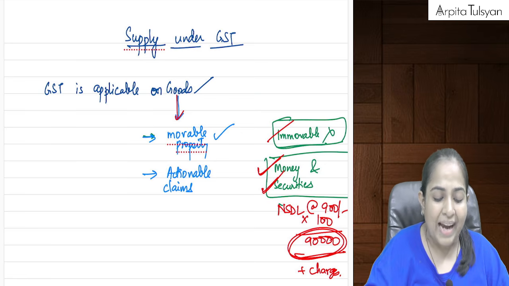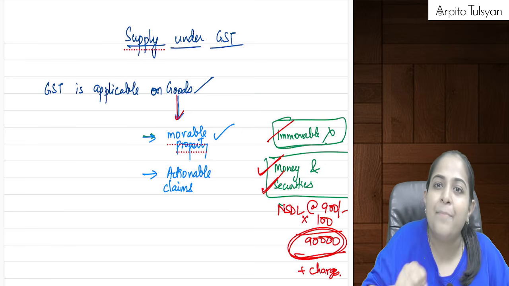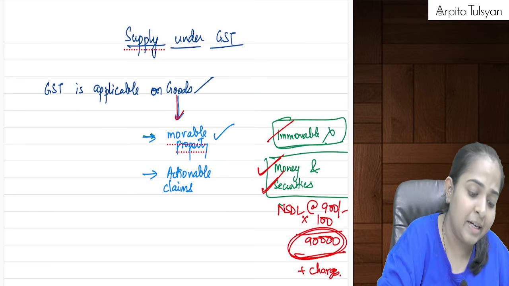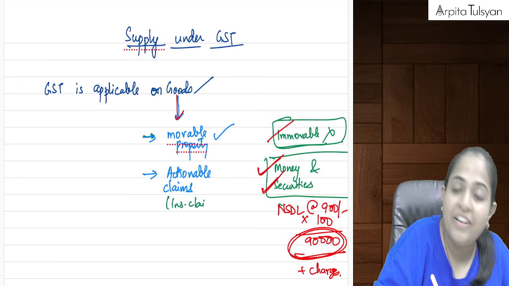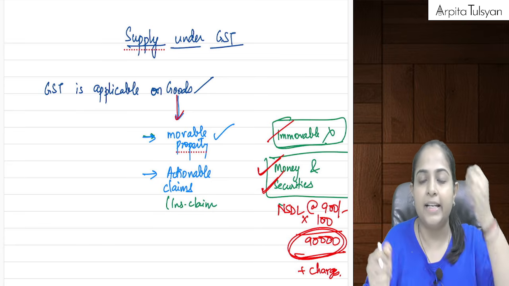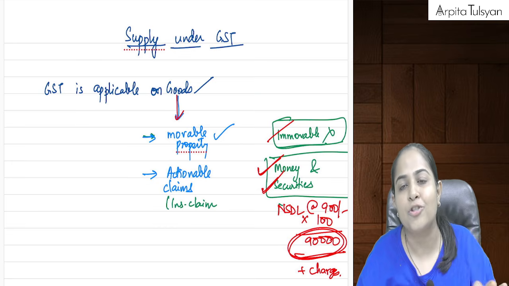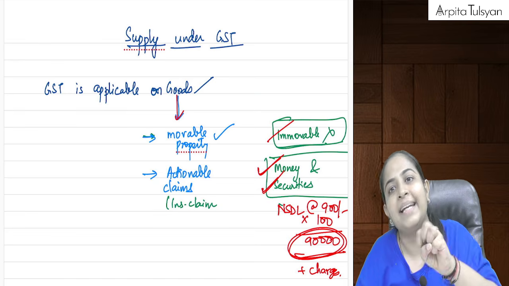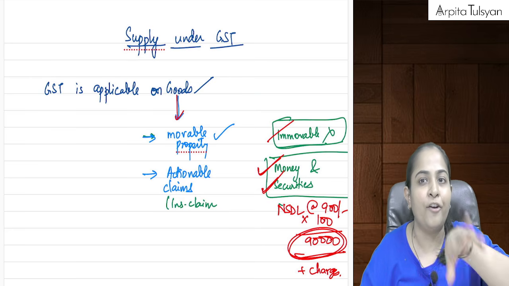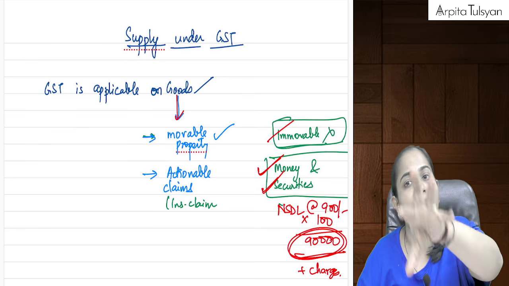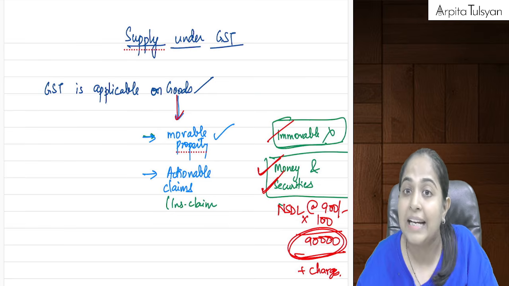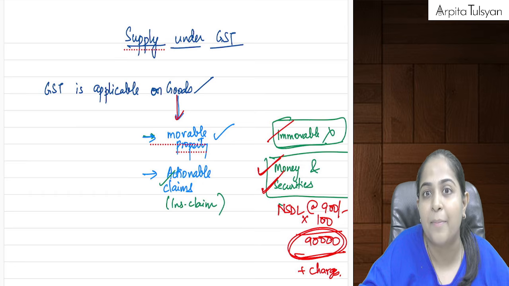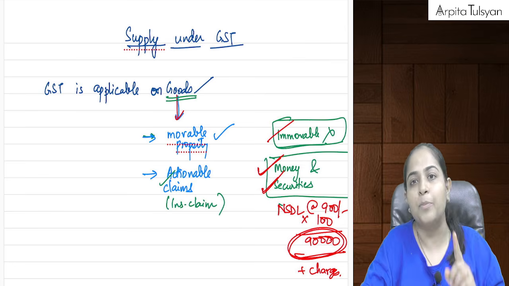Yes, listen. An actionable claim is such a thing where you can claim some money from the other person because some conditions have been fulfilled. Example is, let's say, an insurance claim. Let's say I've taken a motor vehicle insurance, and then some accident or some damage to the vehicle has happened. Now I have taken an insurance policy, so I can go to the insurance company and claim that amount. Because I have fulfilled all the terms and conditions of that insurance contract, the insurance company is required to give me the claim. So that insurance claim is considered as an actionable claim, and that is included in the term goods.